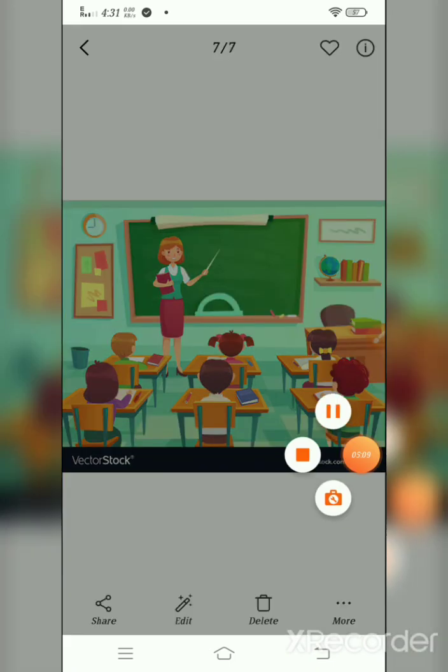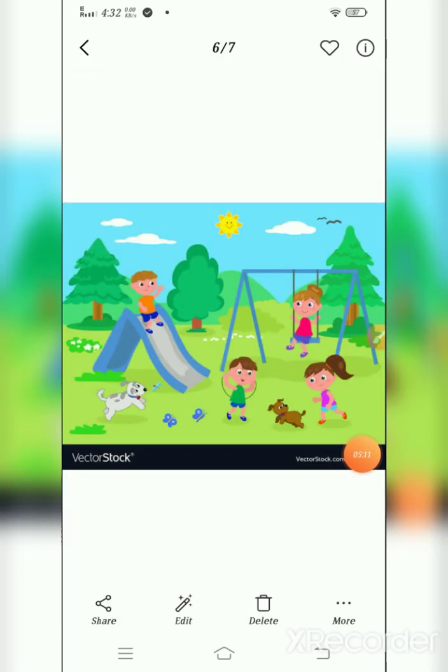Shall we move to the next picture, guys? The next picture is a park. I hope you all have played in a park. Yes, this is a park. Now I am going to ask questions from this picture. How many trees are there in the picture? Did you find the trees in this picture? Yes, it's very simple.